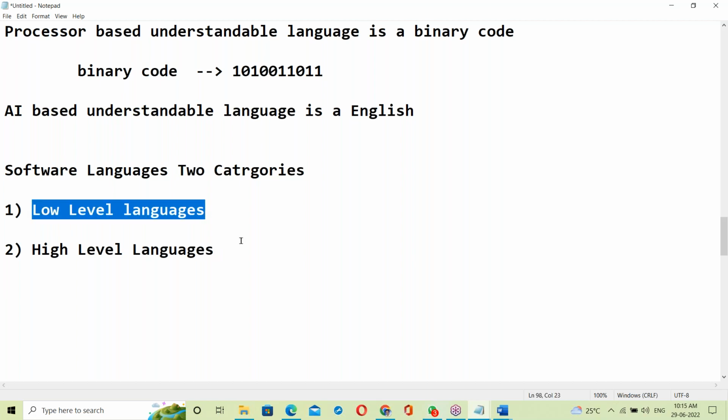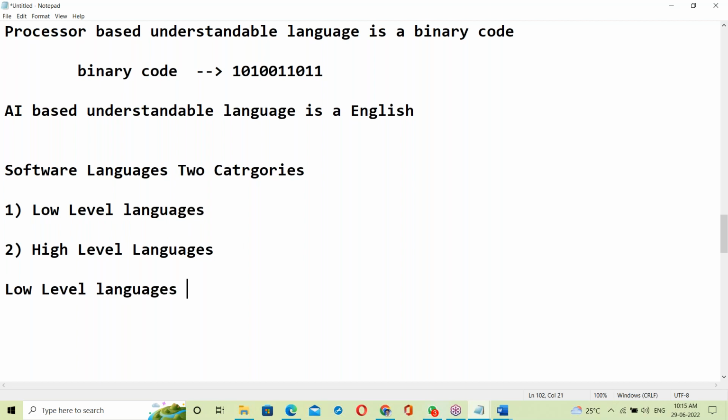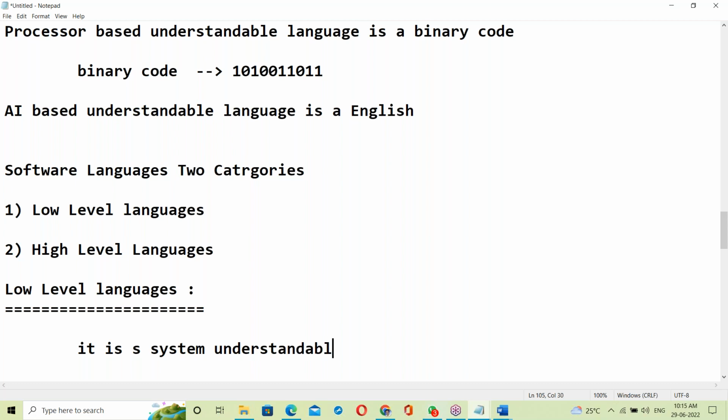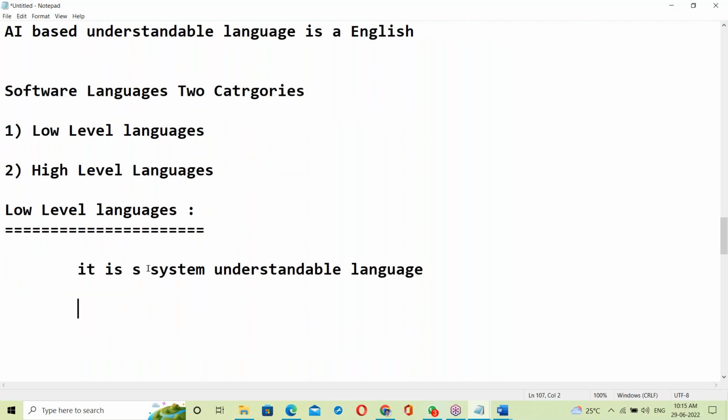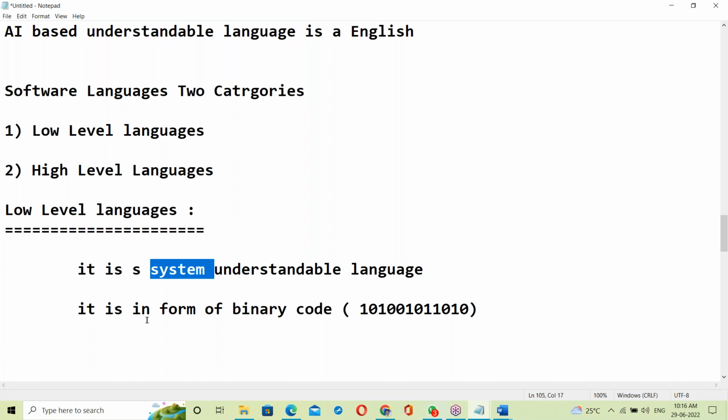So what is a low level language? It's a system understandable language. It is in the form of binary code, like zeros and ones. Here, system means a microprocessor. System means it's a processor.